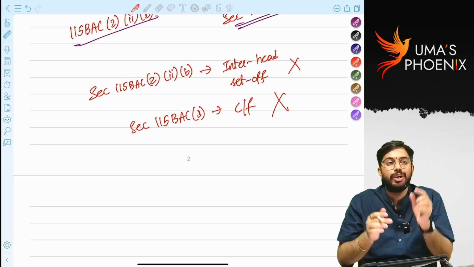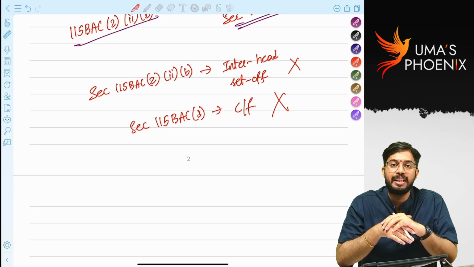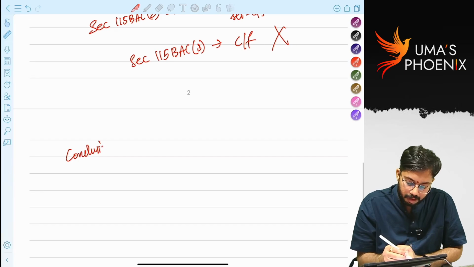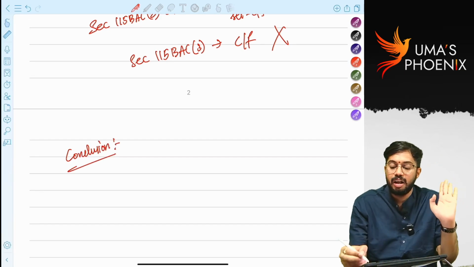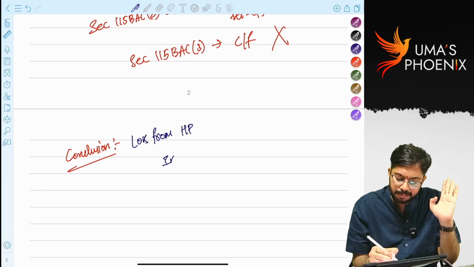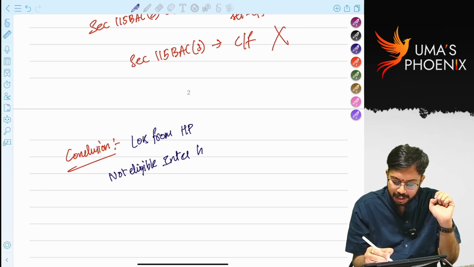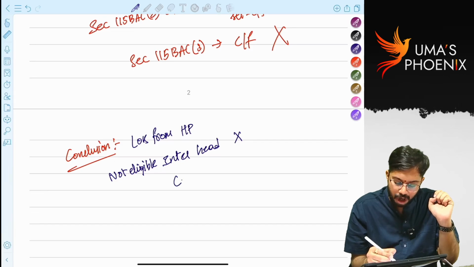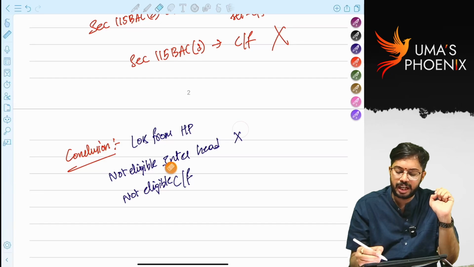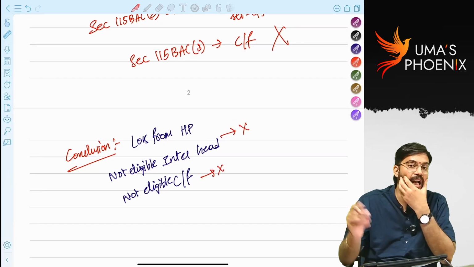So here the thing is, you need to read section 115 BAC subsection 2 in conjunction with section 115 BAC 3. So what is the conclusion? Conclusion is ICAI material is correct. Loss from house property is not eligible for interhead set off, and it is also not eligible for carry forward. So interhead set off is not allowed, carry forward benefit is also not allowed. Are you able to understand?